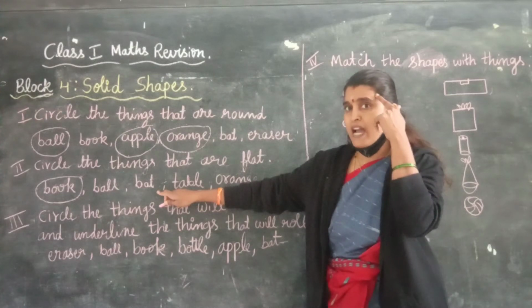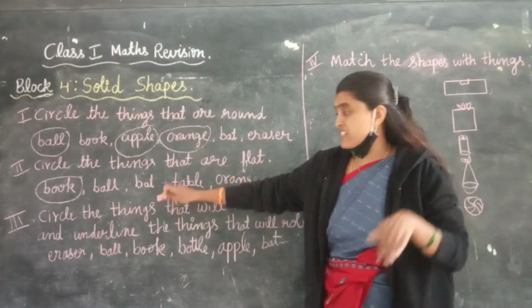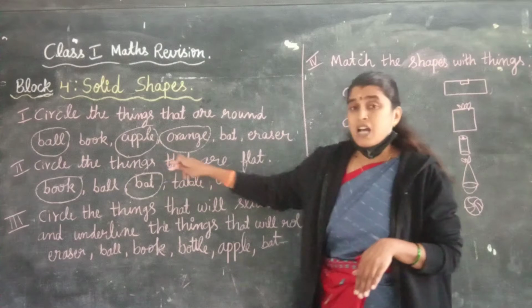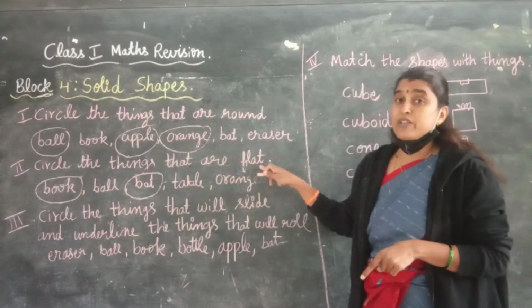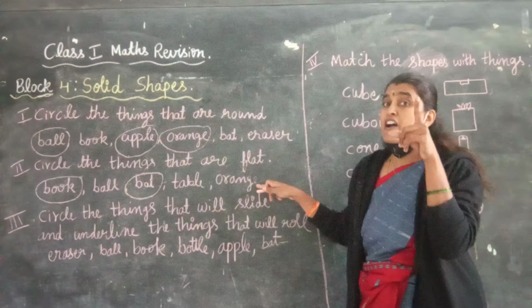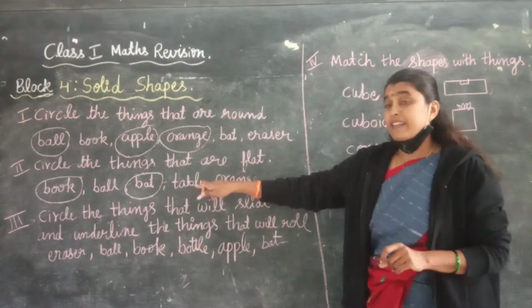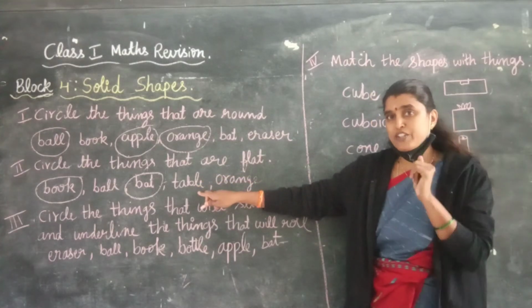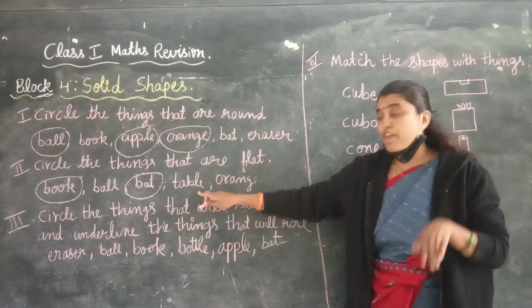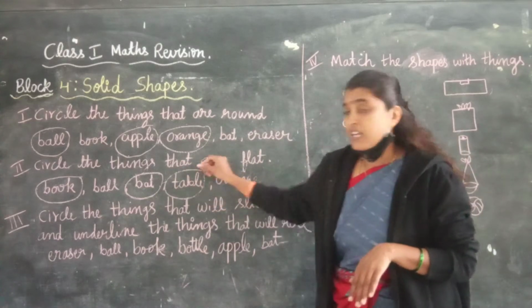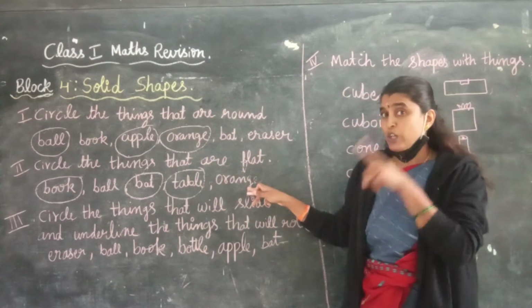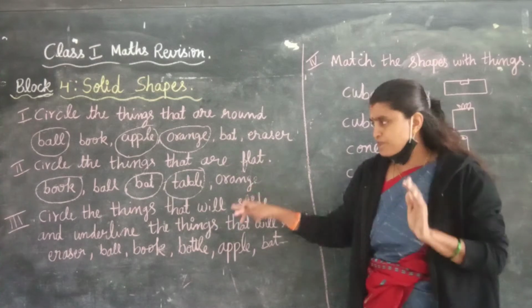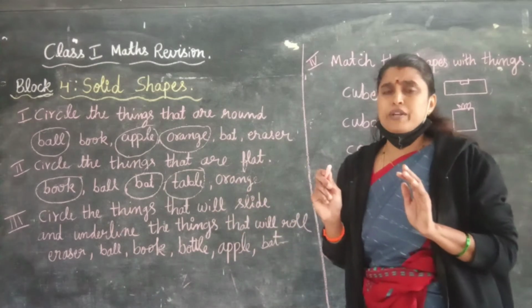Bat is also flat. See, imagine bat. It is flat. Circle bat. Because the question is, circle the things that are flat. You need to circle the things which are flat in shape. Then table. See, imagine table in your mind. Table is also flat. Circle that also. Then orange. We all know that orange is round. It is not flat. No need to circle orange. Then come to third question.